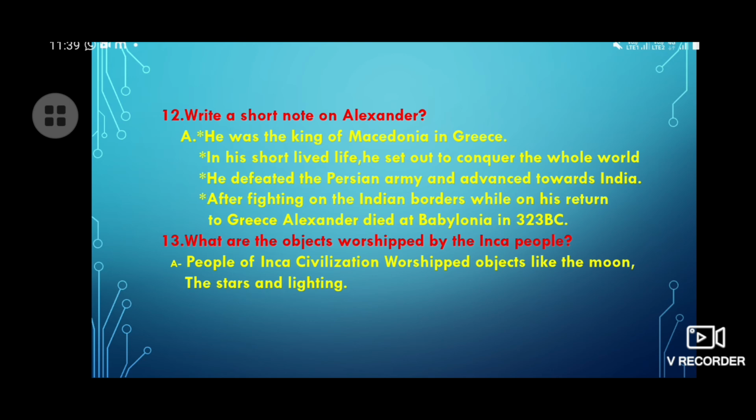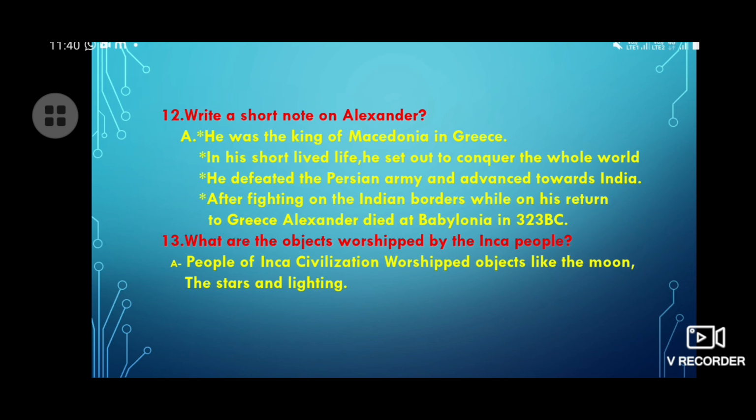He was the king of Macedonia in Greek. In his short-lived life, he set out to conquer the whole world. He defeated the Persian army and advanced towards India. After fighting on the Indian borders, while on his return to Greek, Alexander died at Babylonia in 323 BC.